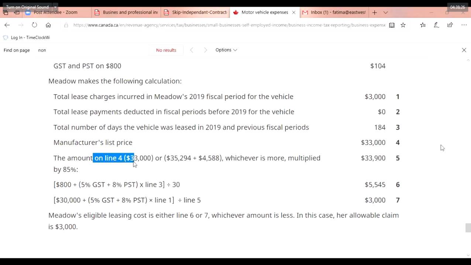We are taking all this from the information given above. The amount on line 4, that is the manufacturer's list price. If you have the business form handy with you and can see it on your system, then you can see the calculations. The amount on line 4, that is 33,000 or 35,000 plus GST and PST, whichever is more, multiplied by 85%.